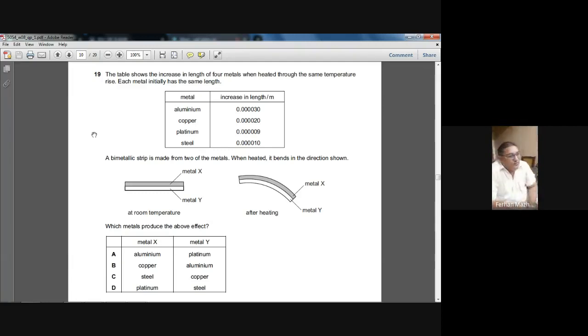You see, the increase in length, who has the largest increase in length? Aluminum has the largest increase in length.